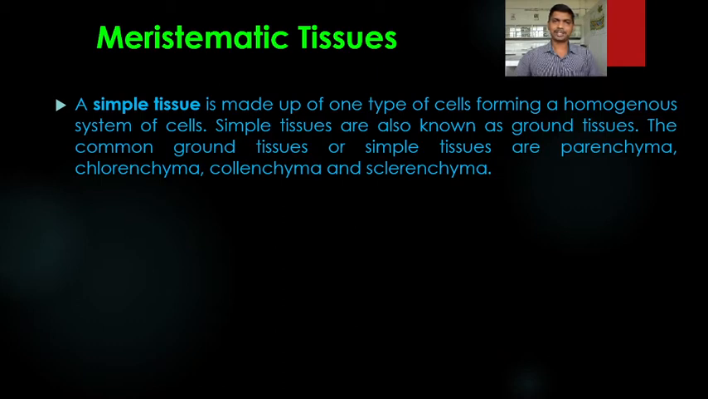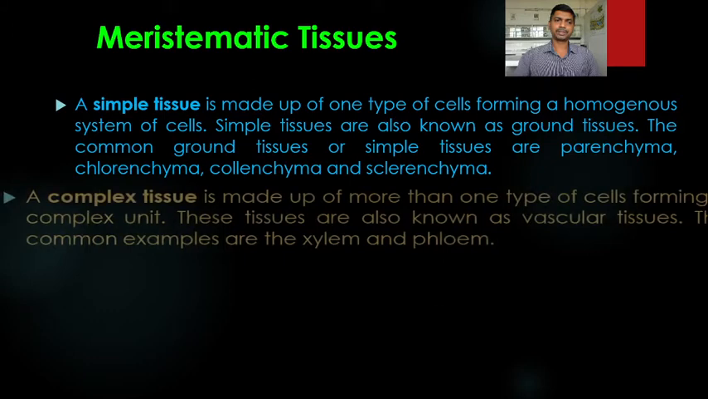These are the simple tissues, which are made up of only one type of cells, forming a homogeneous system of cells. These simple tissues are also known as ground tissues. The common ground tissues or simple tissues are parenchyma, chlorenchyma, collenchyma and sclerenchyma. So in simple tissue, we will study the parenchyma, chlorenchyma, collenchyma and sclerenchyma.